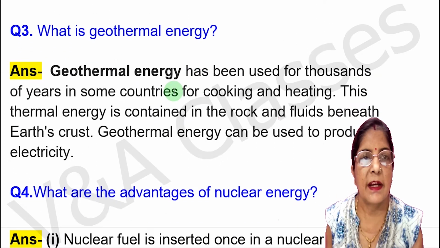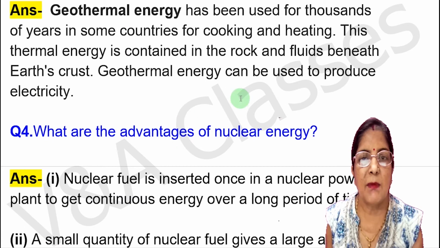Next question, what is geothermal energy? Geothermal energy has been used for thousands of years in some countries for cooking and heating. This thermal energy is contained in the rock and fluids beneath Earth's crust. Geothermal energy can be used to produce electricity.